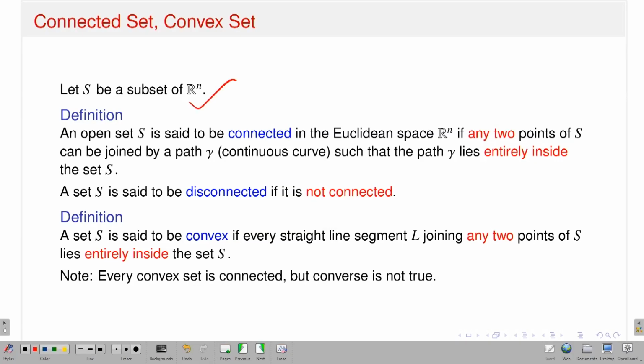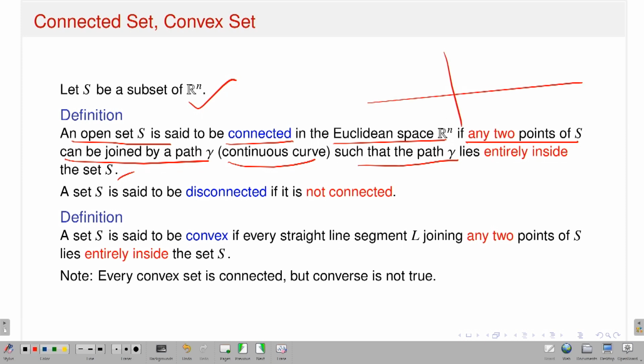So start with a set S which is a subset of Rn. I will say that an open set S is said to be connected in the Euclidean space Rn if any two points of S can be joined by a path, sometimes a continuous curve gamma, such that the path lies entirely inside that set. So again, draw a picture in R2.